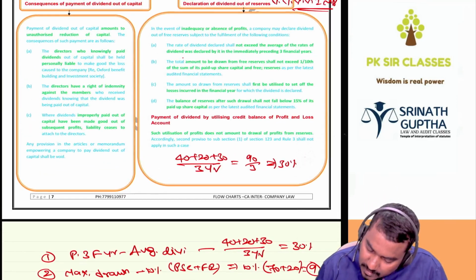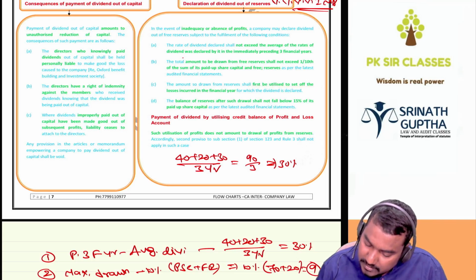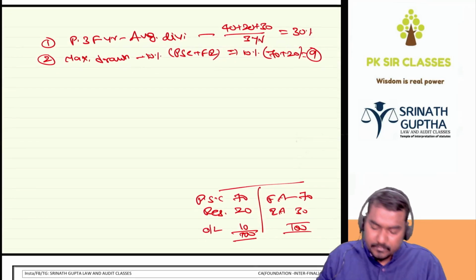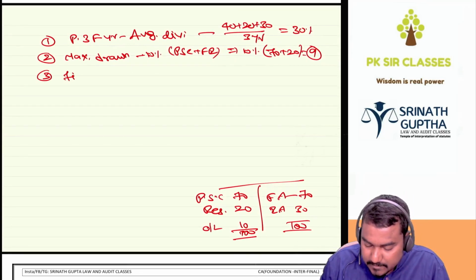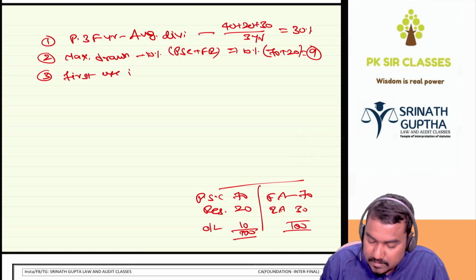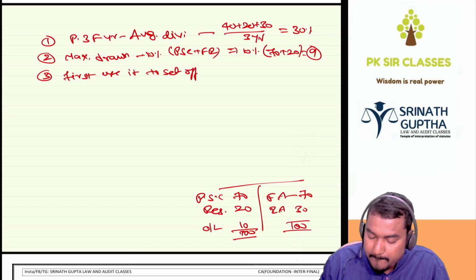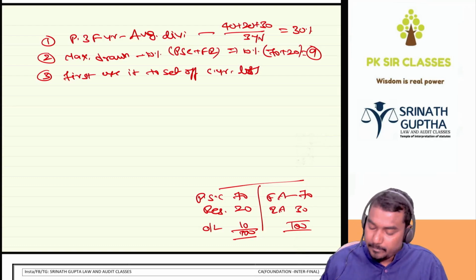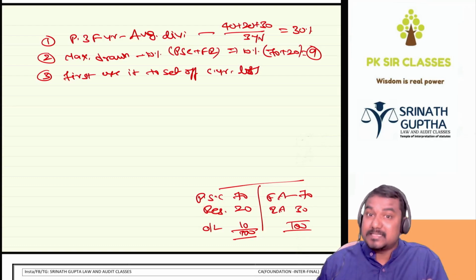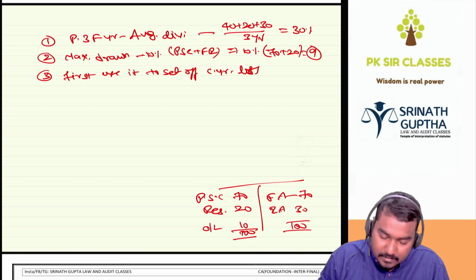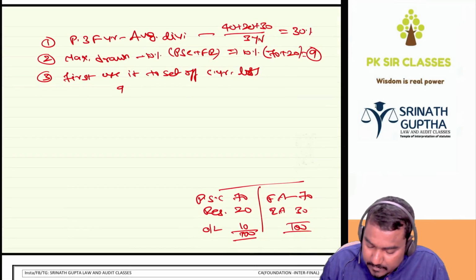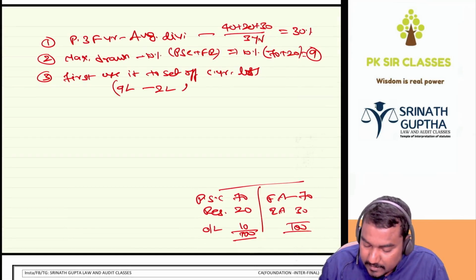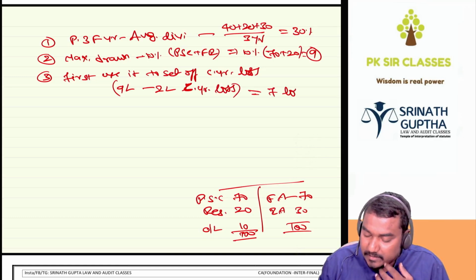Third condition, the amounts drawn from the reserves shall first be utilized to set off the current year loss. If we are paying the dividend out of reserves, it is because there are no current year profits, and the current year loss is there. For example, the current year loss is 2 lakhs. So 9 lakhs we are withdrawing, first set off the 2 lakhs current year loss. So we can use only 7 lakhs for the declaration of the dividend.